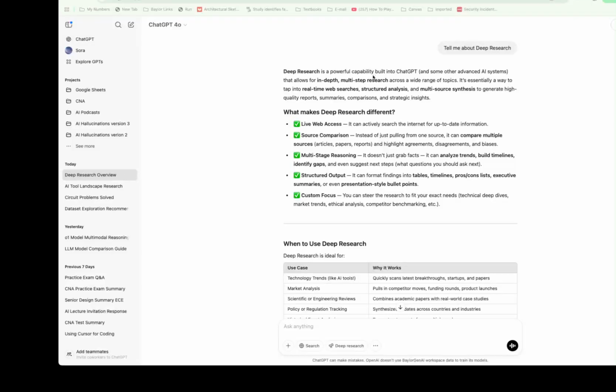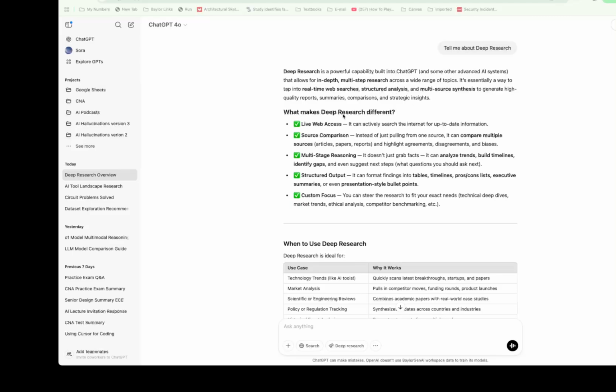Okay, in this video, I wanted to walk you through using deep research, and I asked ChatGPT to tell me about what's involved with deep research. And so it goes on to explain deep research is a powerful capability built into ChatGPT. It does multi-step, in-depth, real-time web searches, structured analysis. You can read the list.